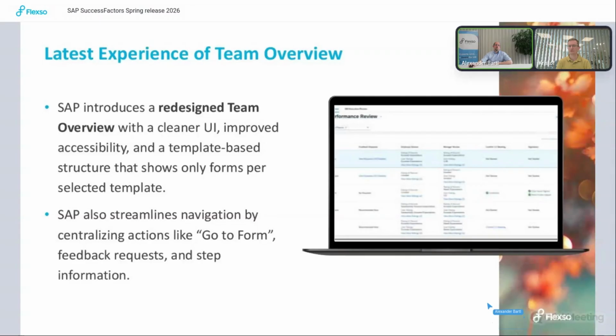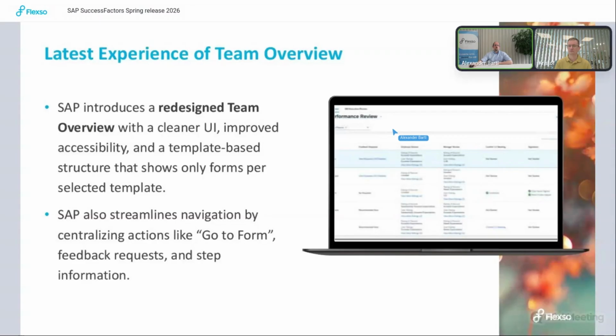What does this mean? In the old version, you had a long page with different headers for different templates, and you could scroll if you had it all expanded, quite a long time if you had more people in there. Now they changed it so that you have at the top the option to select the template for which you want to see the forms, similar to how it's also done in goal management, where you can switch between the goal plans via drop-down. This is now also adapted on this team overview.